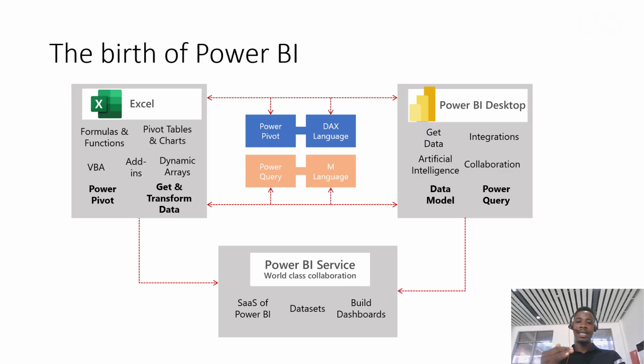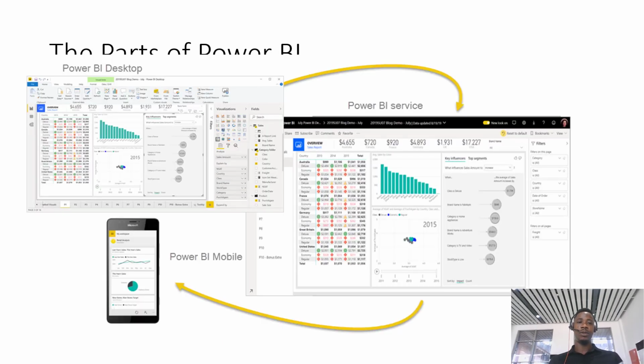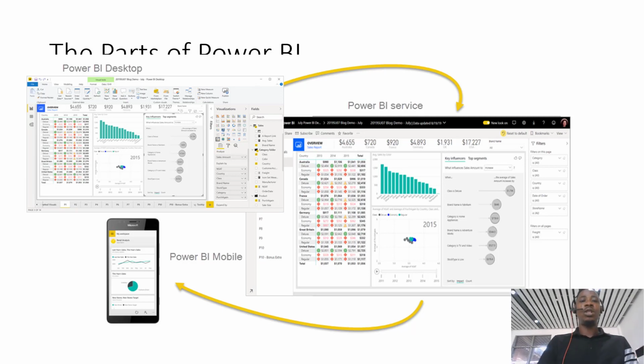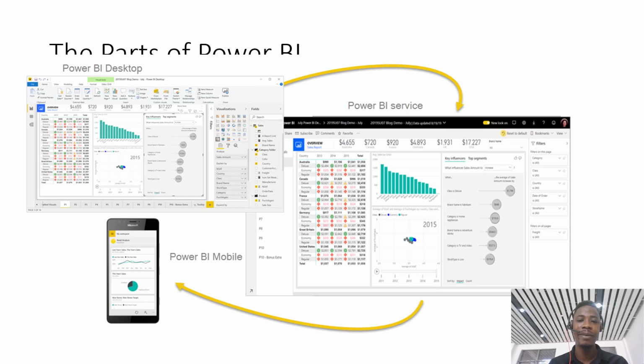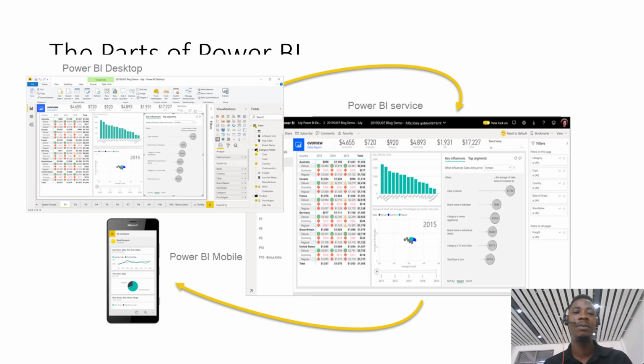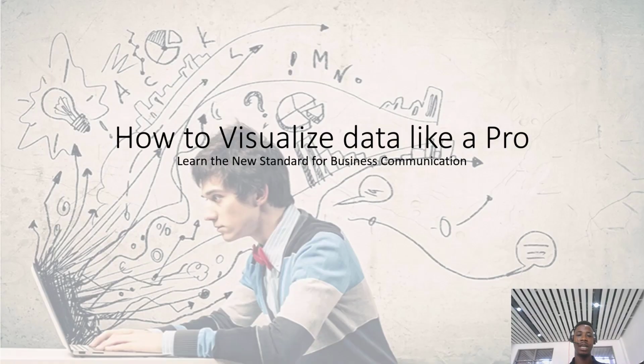So Power BI gets data, has a lot of artificial intelligence, and has a lot of ways of collaborating with your team members to deliver great insight and build an interesting dashboard. The Power BI framework just starts from Power BI Desktop. You create your report on Power BI Desktop. After that, you put it on Power BI Service for your people to see. Then you also push it over to your phone, right? You can track and look at your analysis from your phone. That's one of the things that Power BI can do for you.